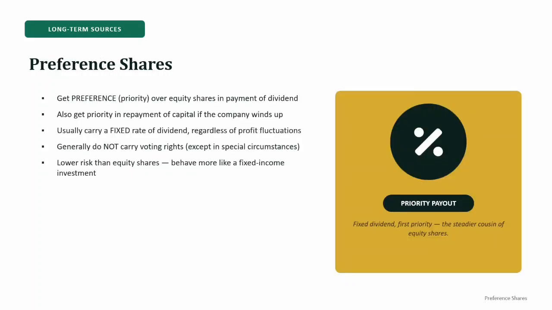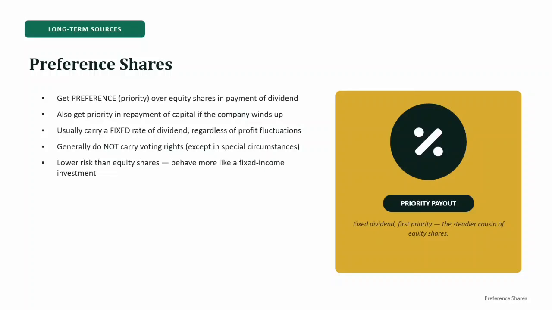Now let's move on to preference shares. The word itself gives you the clue. Preference, meaning priority. Preference shareholders get priority over equity shareholders. Now priority in what? Priority in payment of dividend. They get dividend before equity shareholders. Priority in repayment of capital. If the company winds up, preference shareholders get priority over equity shareholders in the repayment of capital.